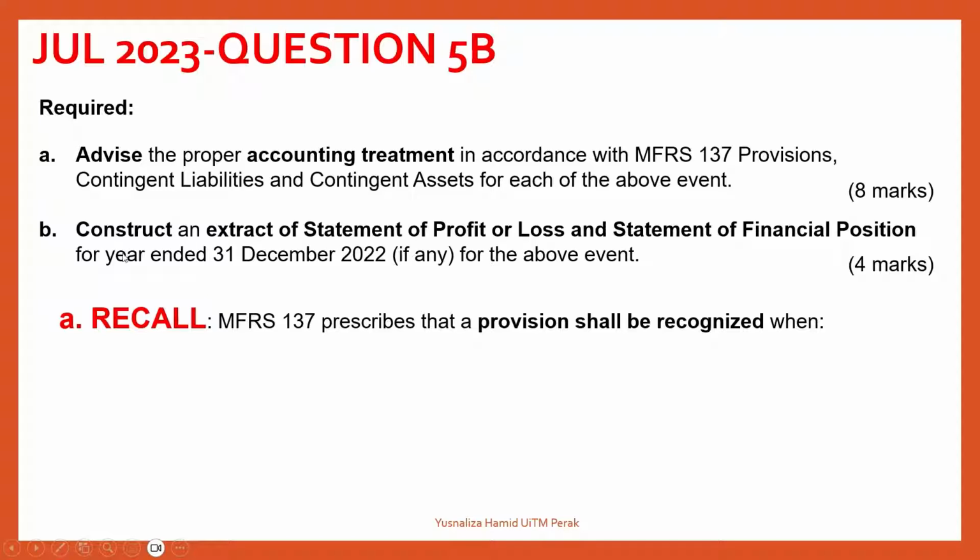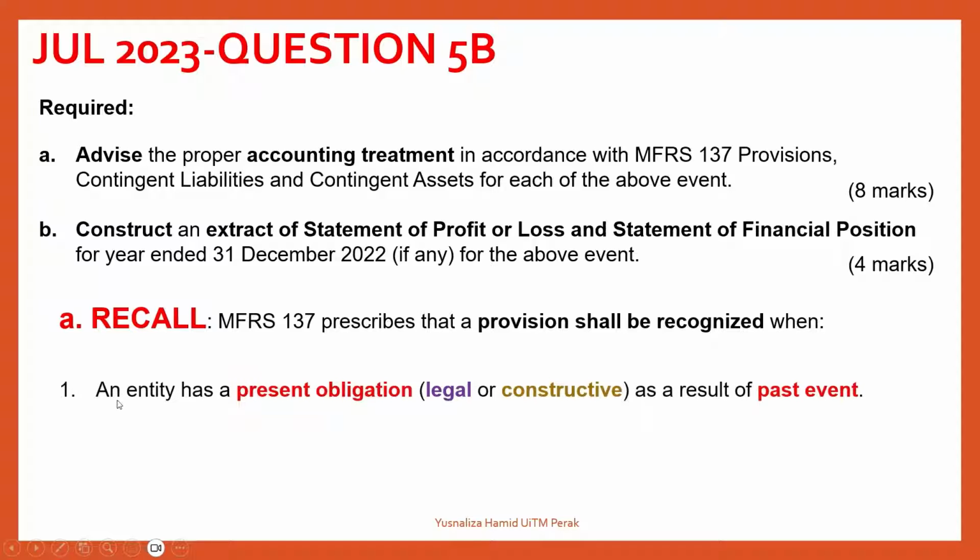So part B of the question is asking you to construct an extract of statement of profit or loss, if it's relevant for the 2 situations above. Maybe one of them, maybe 2 of them, or maybe none of them. But the point is there might be one of them that will be required for you to construct the financial statement. So let's recall what is actually the recognition criteria for a provision under MFRS 137.